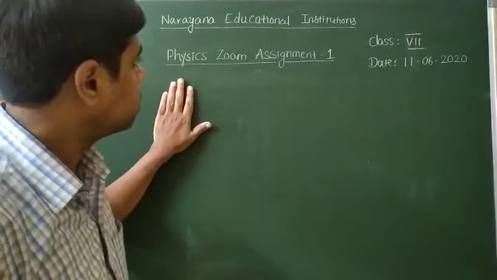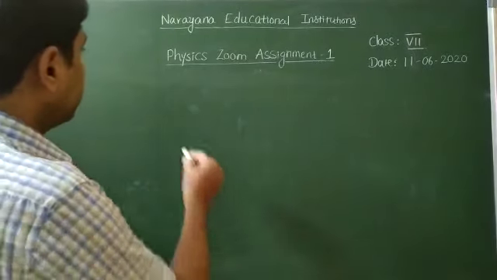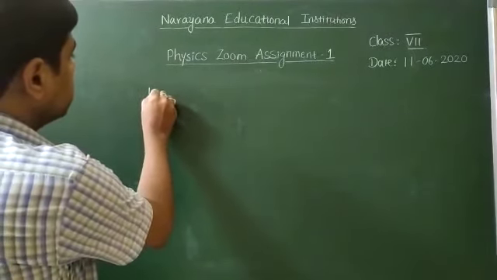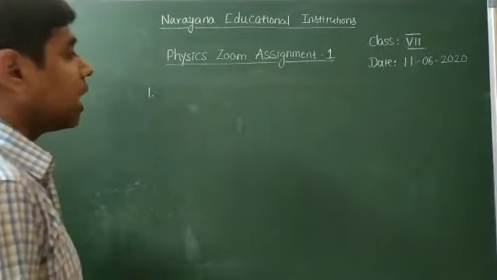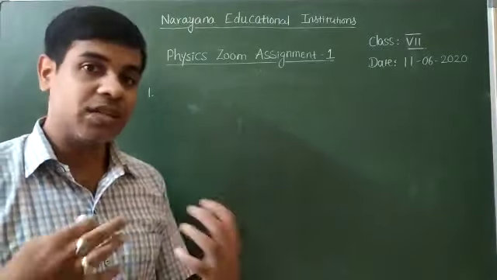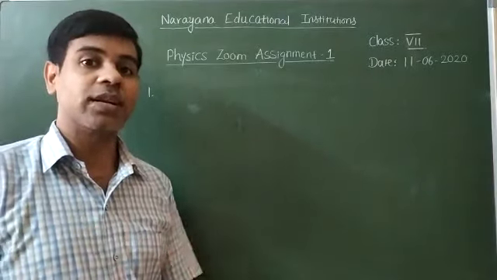So the first question in this assignment is define average speed. How we can define the average speed? Average speed is nothing but total distance traveled in total time taken.